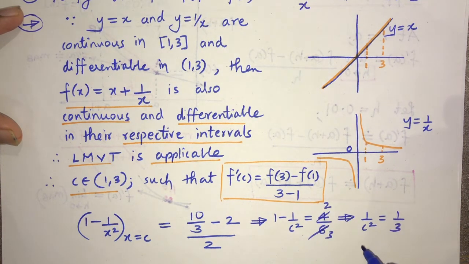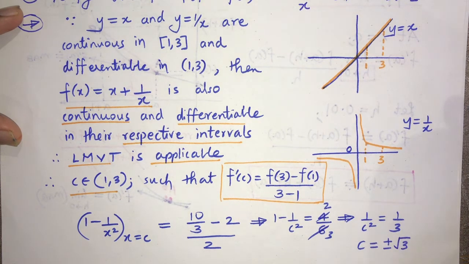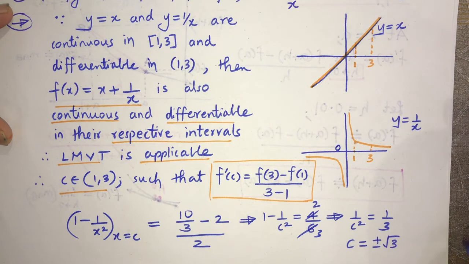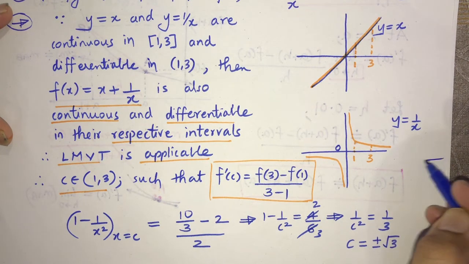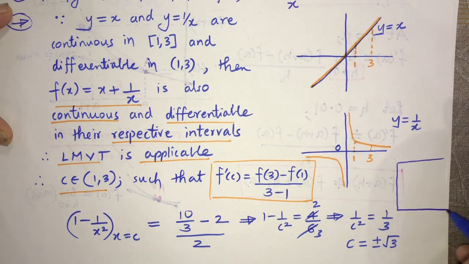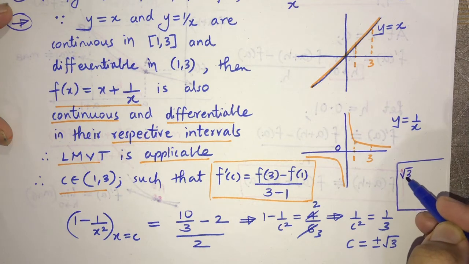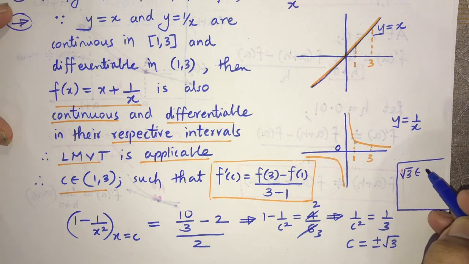So ultimately we get two values of C, which is plus or minus root 3, out of which I can say root 3 belongs to our interval 1 to 3.